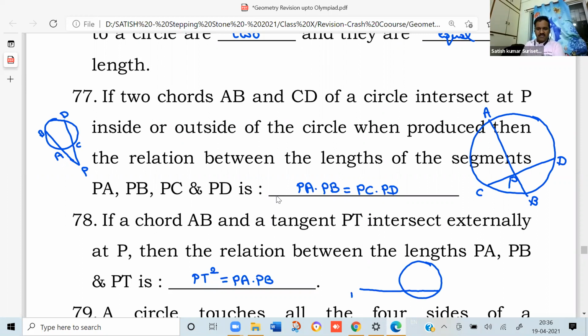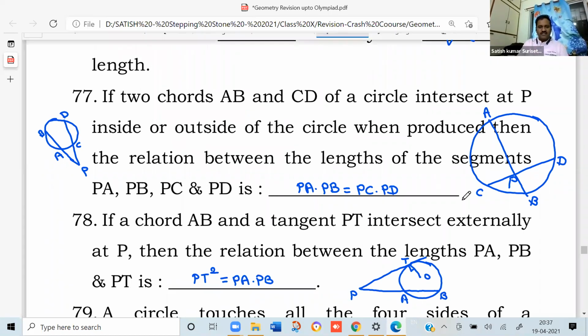So PAB is called a secant also, and PT is a tangent. So it's the tangent, it's the center, and this will be perpendicular. So try to derive this also, or from the above concept you can conclude directly.